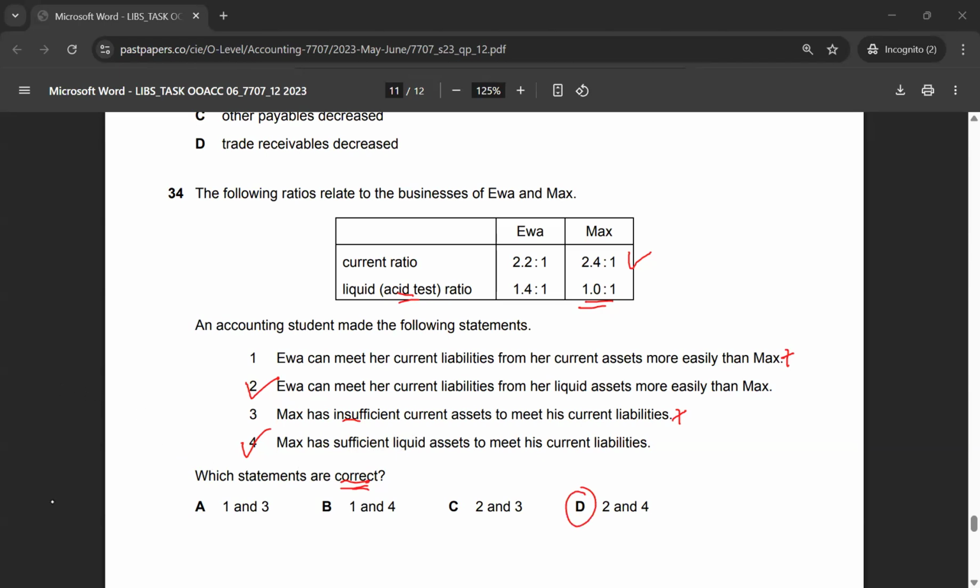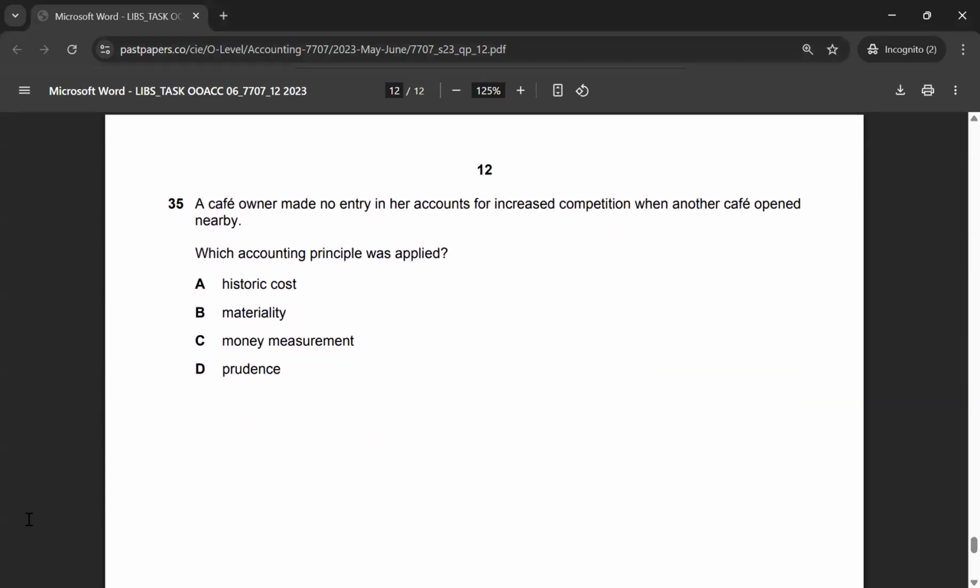Let's move on to multiple choice 35. A cafe owner made no entry in her accounts for increased competition when another cafe opened nearby. Which accounting principle was applied? Historical cost doesn't make sense in here, because it's about recording assets at the cost, at the purchase price. That's what historical cost means.